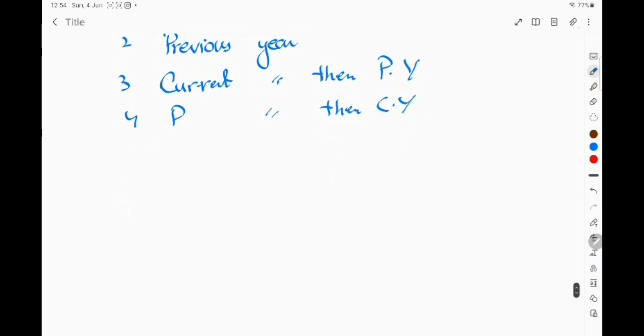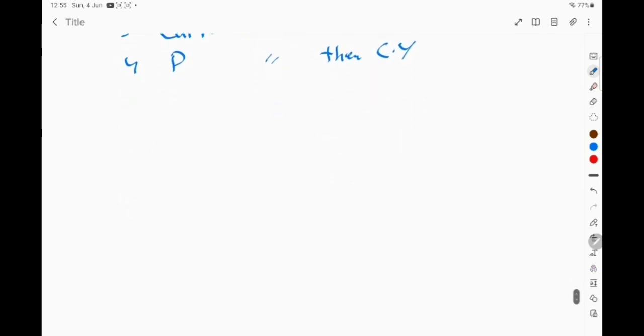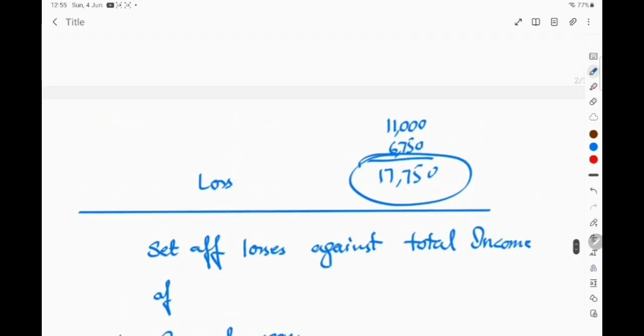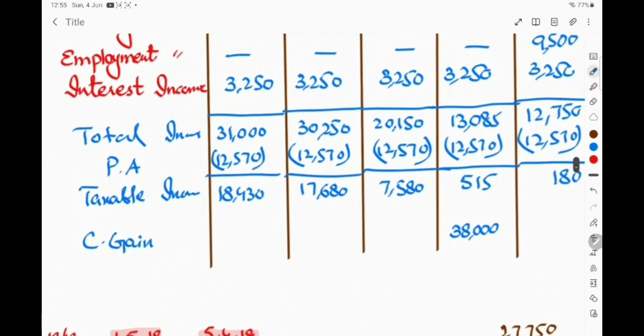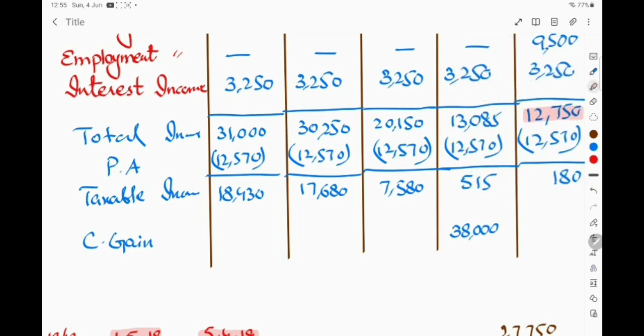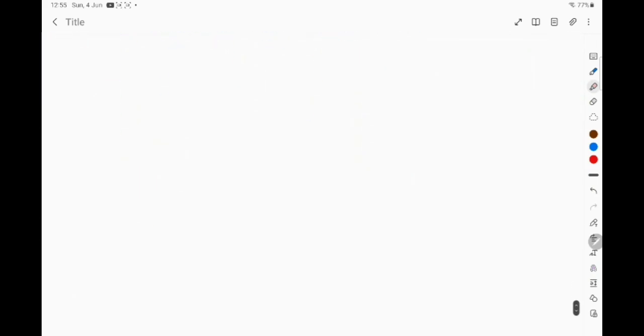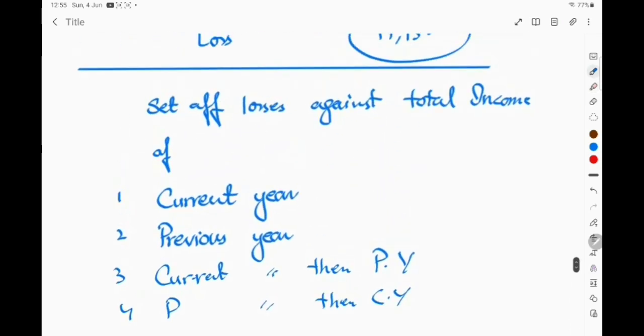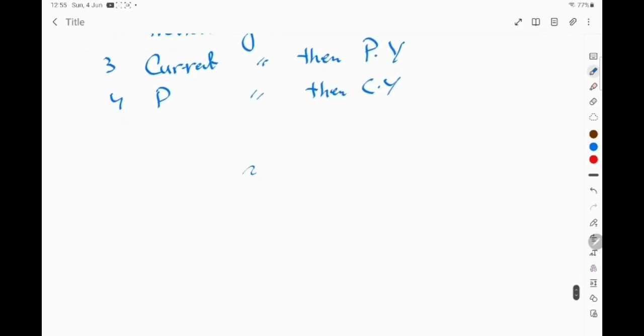If she sets off loss against the current year's total income, which is 12,750, then out of the 17,750 loss, 12,750 of loss is set off against the total income of the current year.